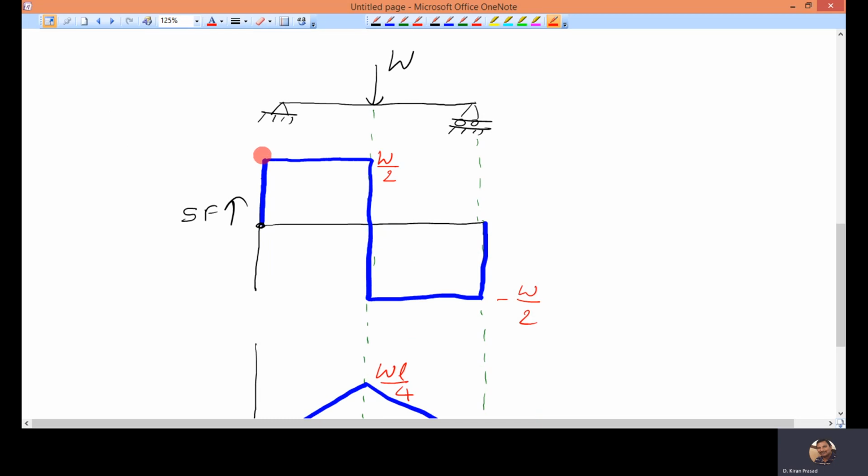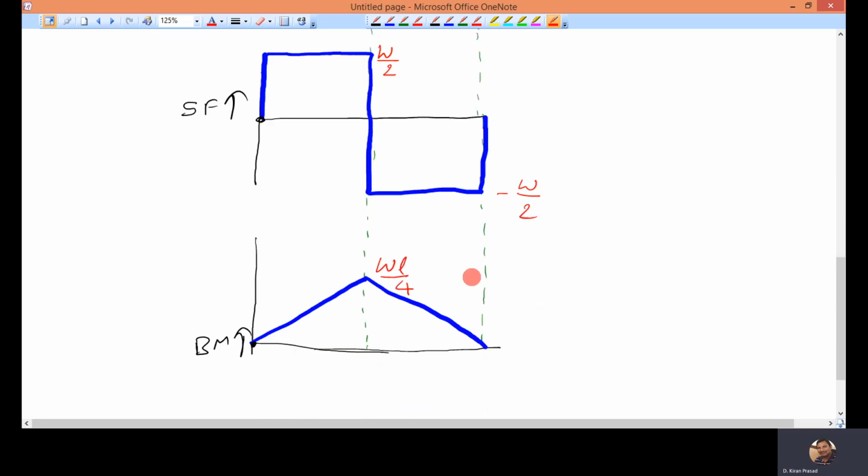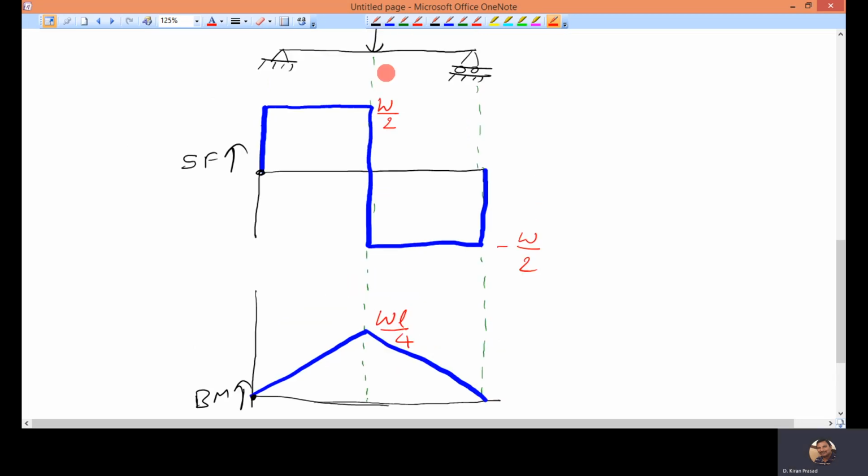So I got W by 2 at A and W by 2 at B when I take section 1-1. Again, minus W by 2 at B and minus W by 2 at C when I take section 2-2. So this is the shear force diagram for the simply supported beam. Bending moment: first section, at A it is 0, at B it is WL by 4. Second section, at B it is WL by 4, at C it is 0. So I got the bending moment diagram for a simply supported beam with a point load.